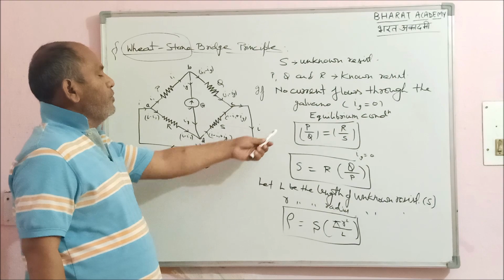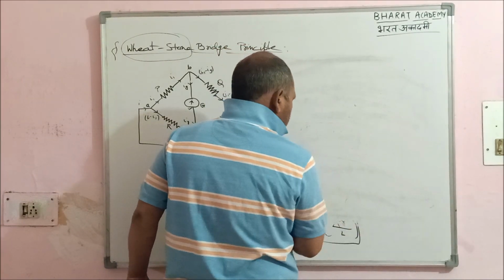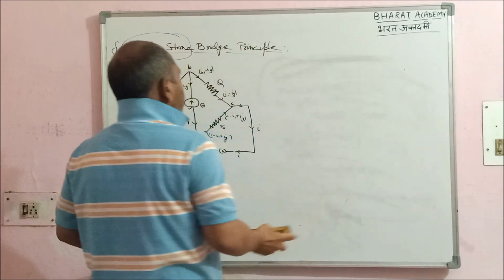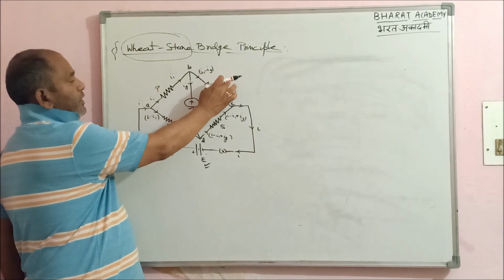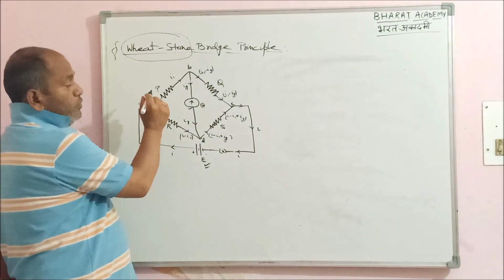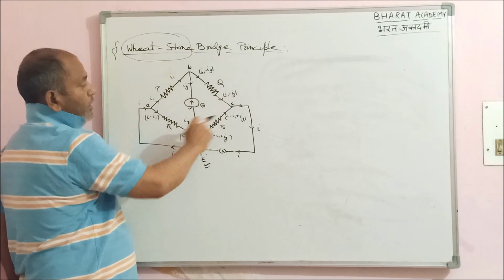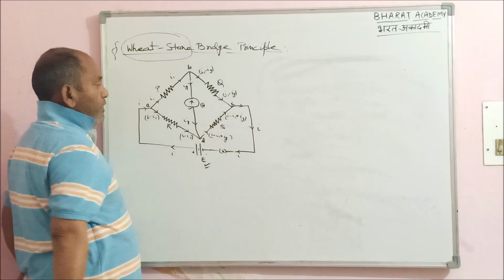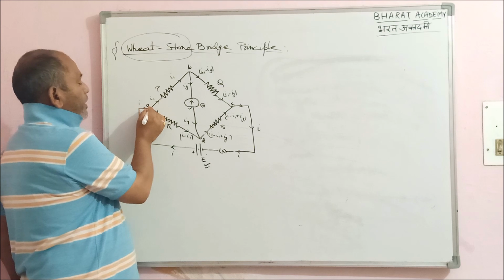Now the question arises how to prove it. We want to prove whether this P by Q is equal to R by S or not. We will use Kirchhoff's law to prove this system. So what I did, I have adjusted four resistances P, Q, R and S in the four respective arms of the quadrilateral. Do check the distribution: P, Q, R and S, in a clockwise arrangement. S is unknown, right?